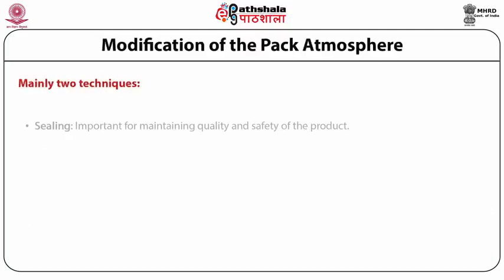Sealing. An effective heat seal is critical for maintaining the quality and safety of the packed products. Film factors, thickness and surface treatment, and plastic composition, resin type, molecular weight distribution, and presence of additives will determine the machine settings for the sealing operations.